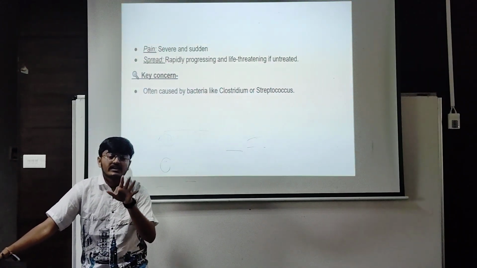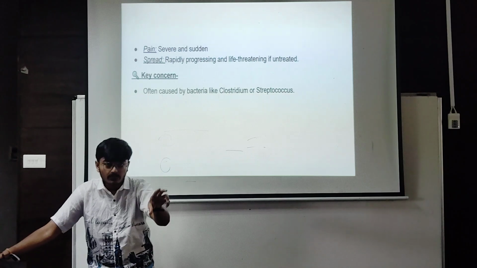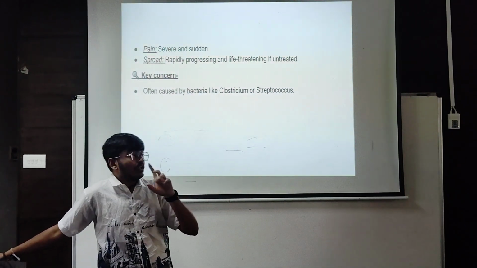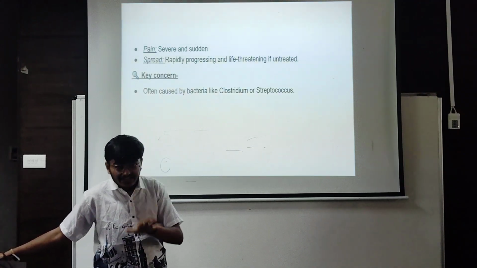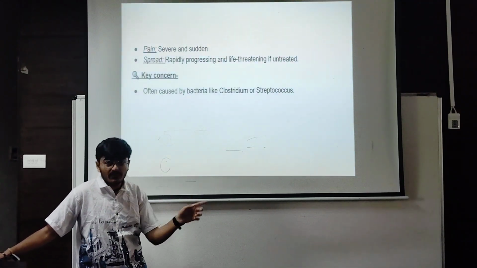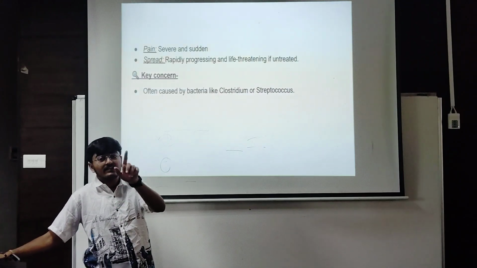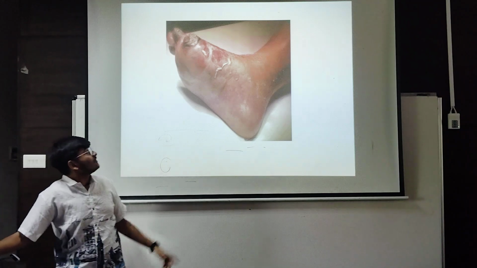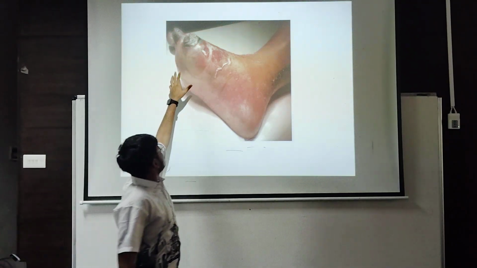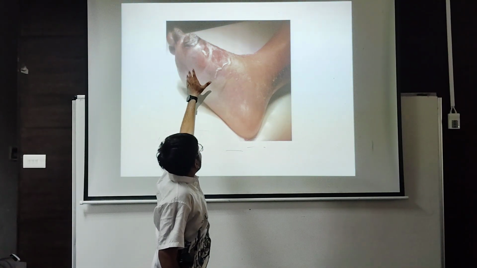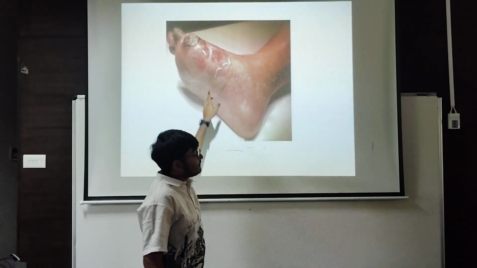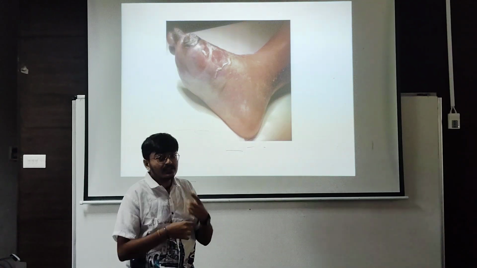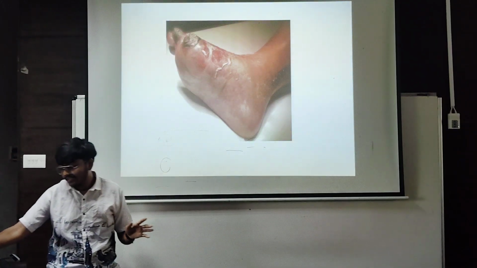As I said, dry gangrene is a slow progression, and the spreading is slow, but wet gangrene is completely opposite to dry gangrene. It spreads so fast, so rapidly. If it is not treated, the person may also die. This is a picture of wet gangrene where you can see in the toe of the leg that wet gangrene has occurred, and if the patient is not treated, the whole limb may be amputated, and even then, if it is still not treated, the person may die.